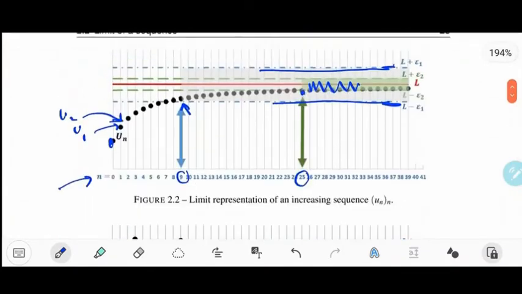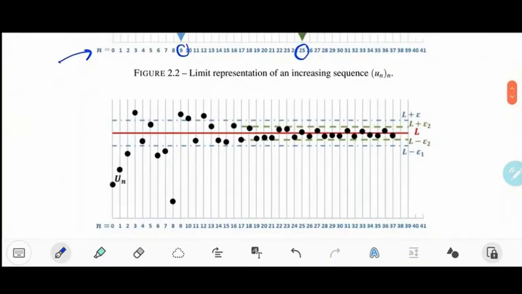And in this case, the sequence is going upwards. We can take a sequence that is alternating around the limit. So it has values below and values above. Like here, it's u0, u1, u2, u3 is in here, and u4 is in here. So u3 is above the limit L, and u4 is below the limit, or the line L. And then you are always alternating, or staying sometimes at the same side, etc.